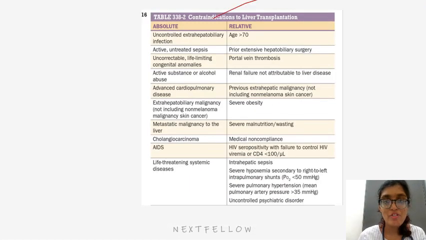Coming to contraindications to liver transplantation, one is absolute and one is relative. Absolute will be uncontrolled extrahepatobiliary infection, active untreated sepsis, uncorrectable life-limiting congenital anomalies, active substance or alcohol abuse, advanced cardiopulmonary disease, extrahepatobiliary malignancy, not including non-melanoma skin cancer, metastatic malignancy to the liver, cholangiocarcinoma, AIDS, and life-threatening systemic illness.